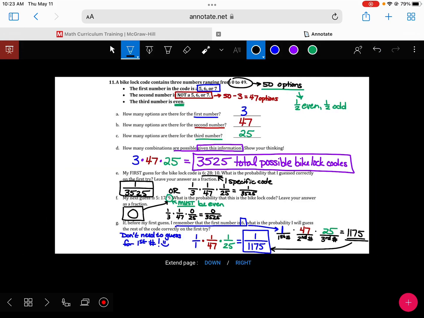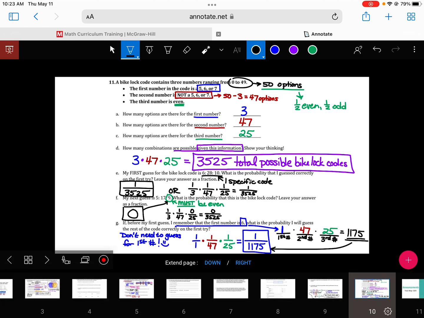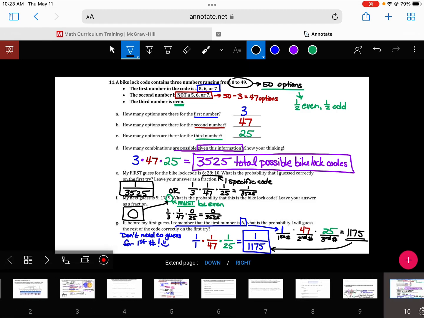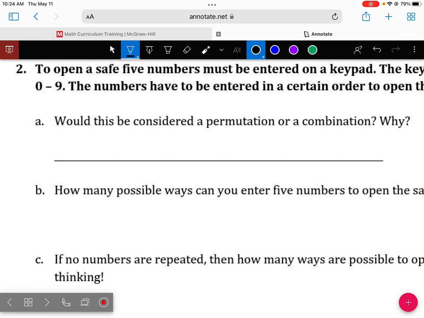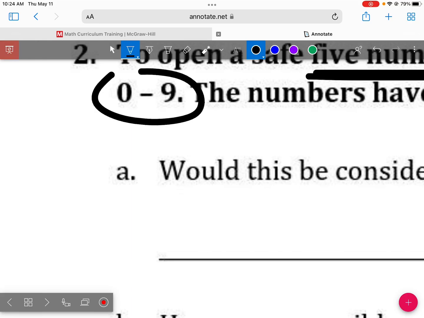We're going to go back and look at number 2 after this. Number 2 is a related question to this. It's a little bit different, though. On number 2, it says to open a safe, 5 numbers must be entered on a keypad. What numbers do we have to choose from on this keypad? 0 to 9.